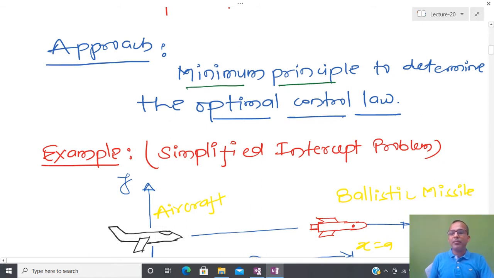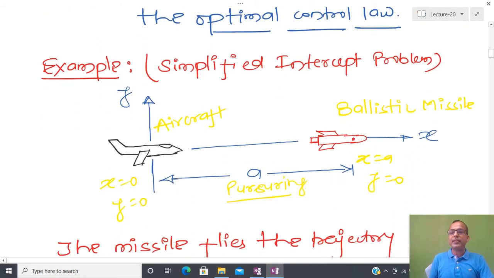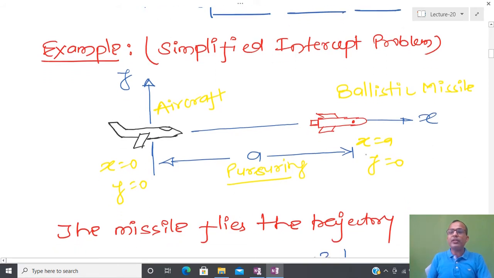Before going to the mathematical formulation of the exact problem, we are going to see the limitations of the minimum time control problem by taking a very simple example. In this particular example I am going to talk about the intercept problem. This problem is pretty useful, particularly from a defense point of view, because several times we have an enemy missile or something, and we have to pursue it. Either we have to destroy it or catch it. So we have both objectives.